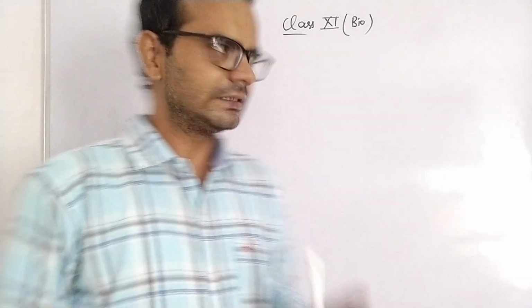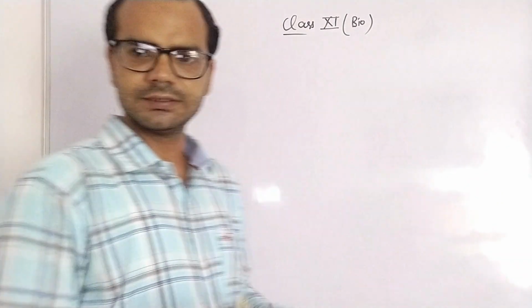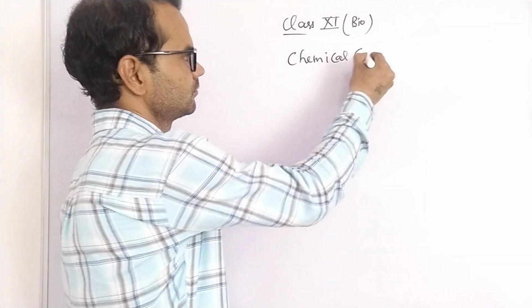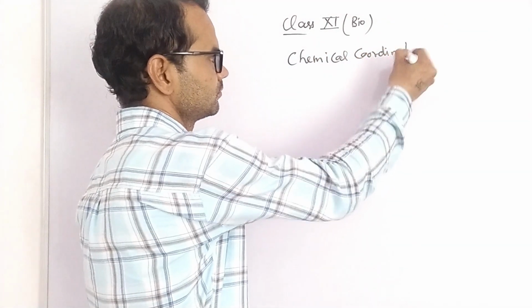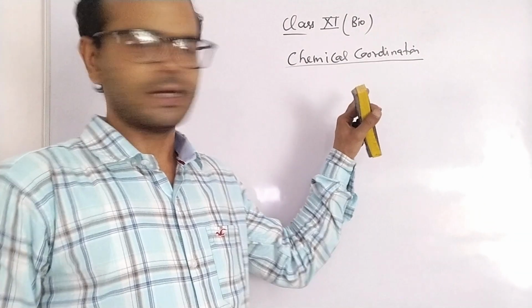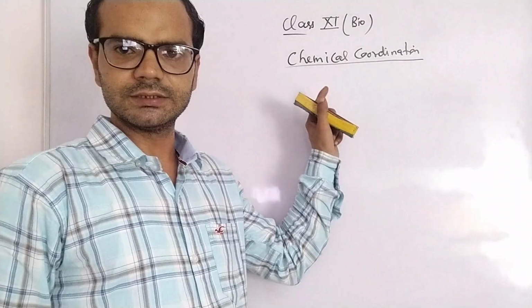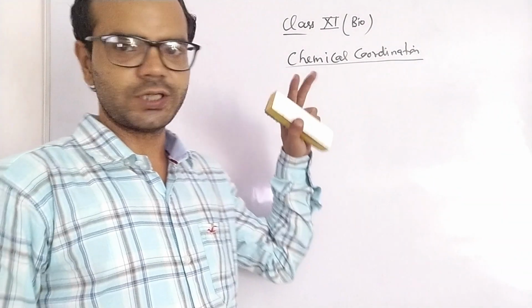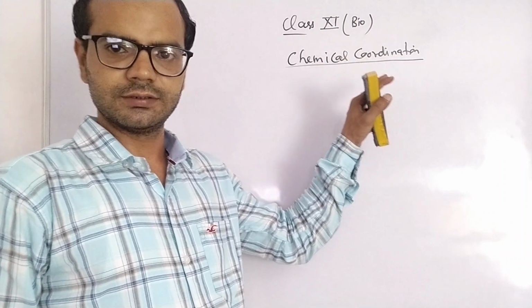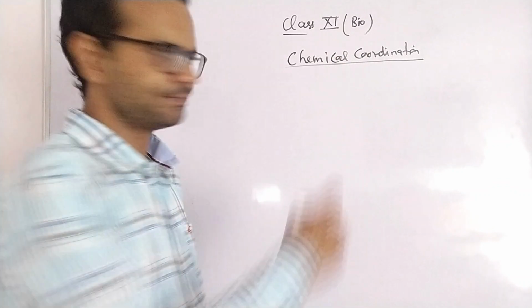So today I am going to revise Bio for class plus 1. The chapter is chemical coordination. As we all know, what is coordination? Interaction of body organs. So there are two types of coordination: chemical coordination and neural coordination. Now we will revise chemical coordination. This system includes